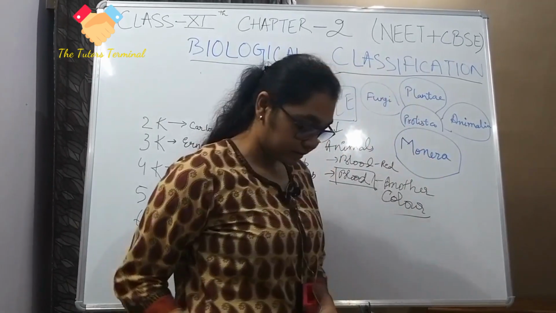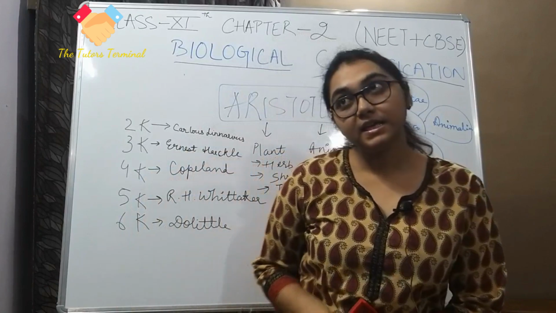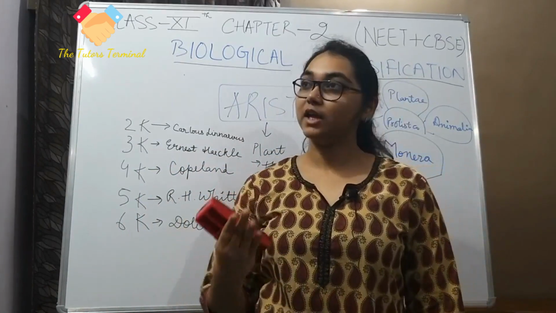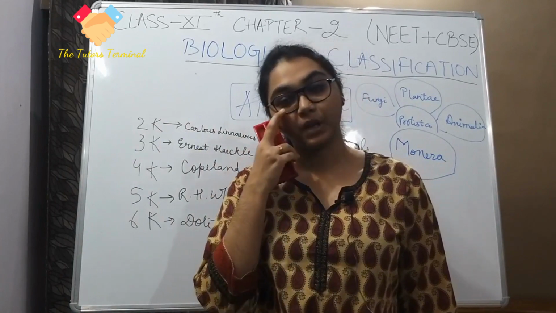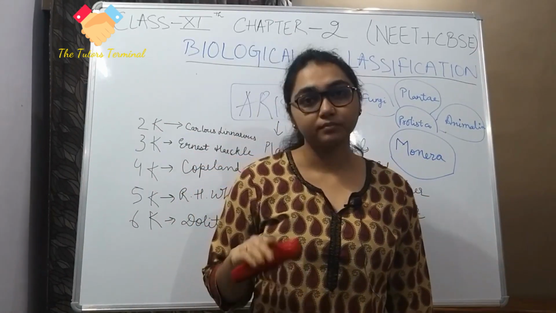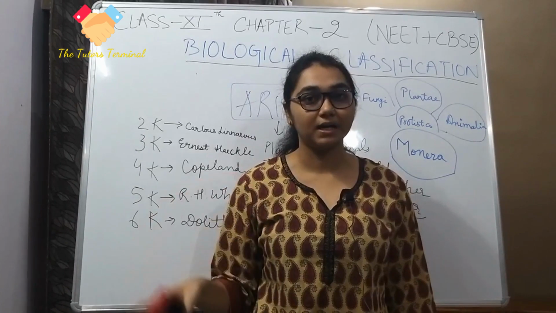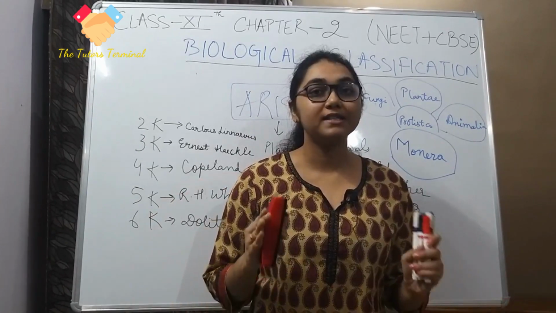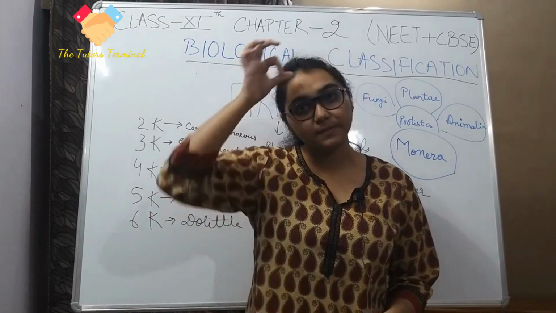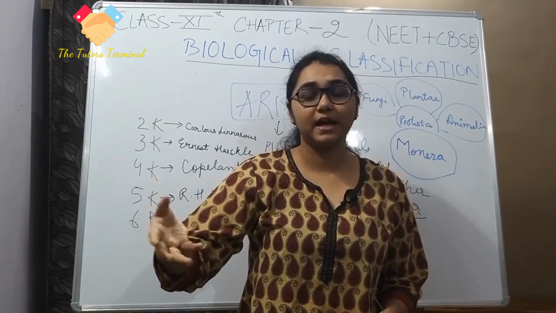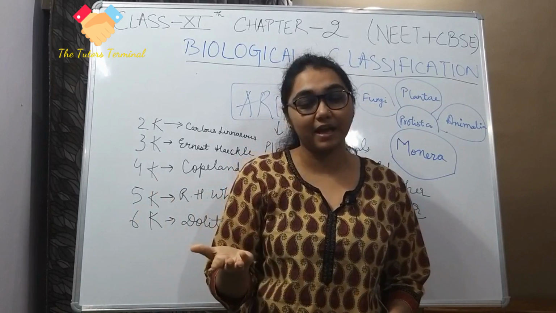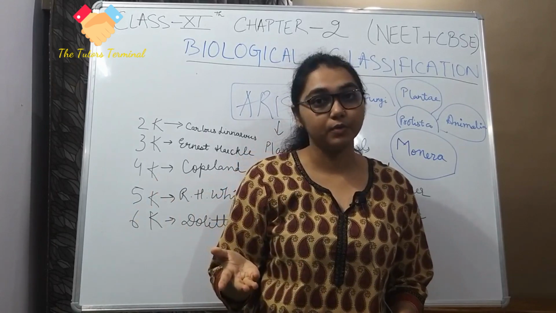So Aristotle, our thinker, thought that okay, I can see these kind of organisms going around me, so I will classify them into plants and animals. Not exactly using the words plants and animals, because in Greek or Latin, which was used at that time, they used different words.